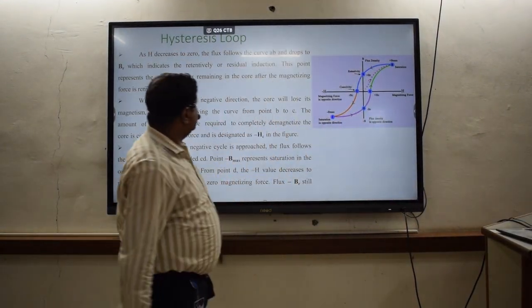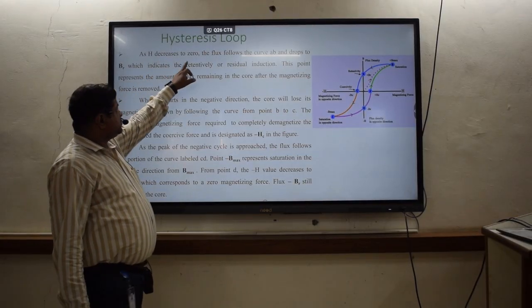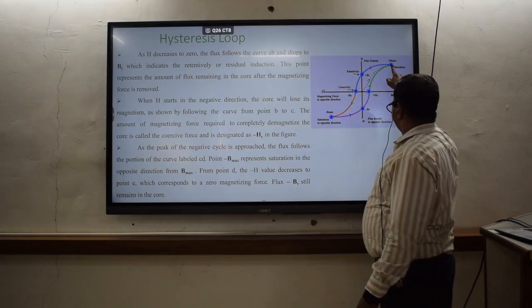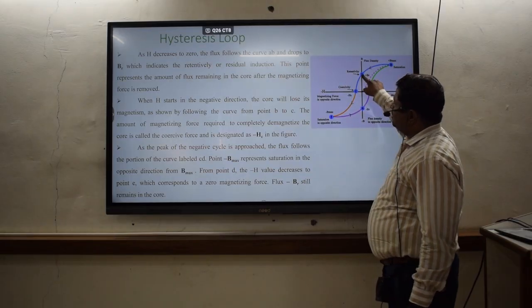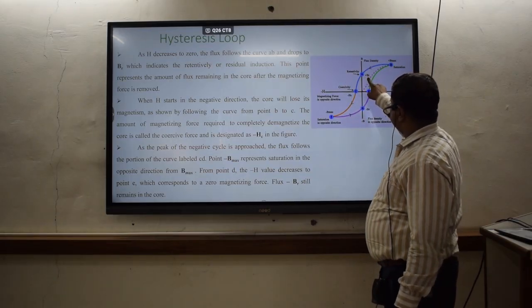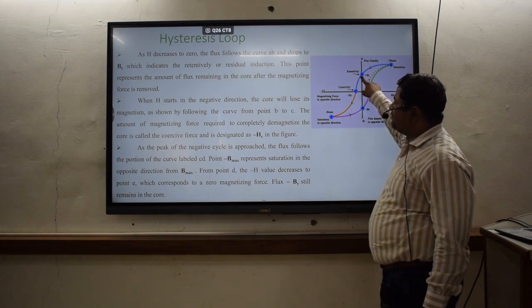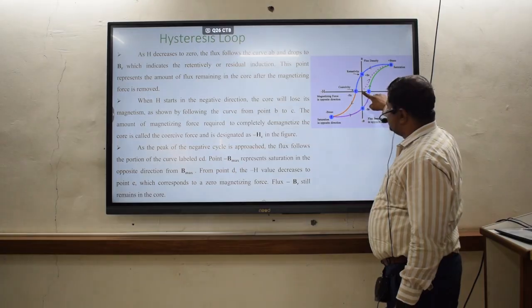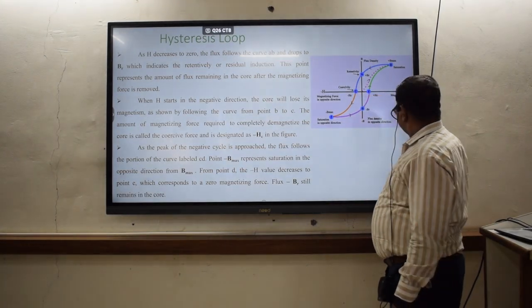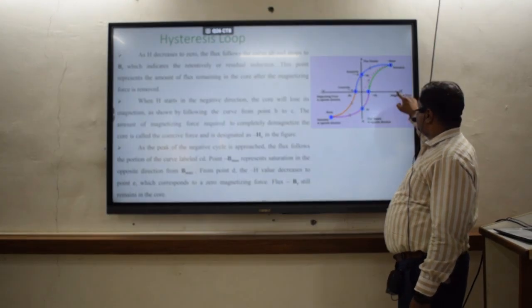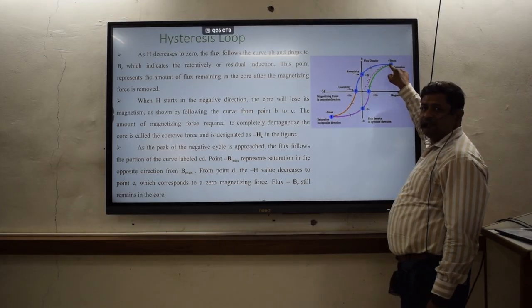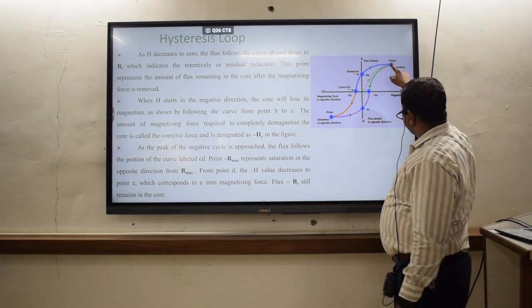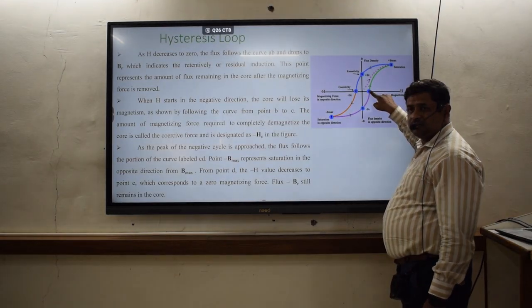You can see that as H decreases to 0, the flux follows the curve AB and drops to BR, which is called retentivity. That means whatever the magnetic flux is, that is BR, and this much it has to come to 0. Initially I am going from here to here, that's why it is increasing. But when I am coming back to the original position the same way, it has to follow this particular path only, isn't it?